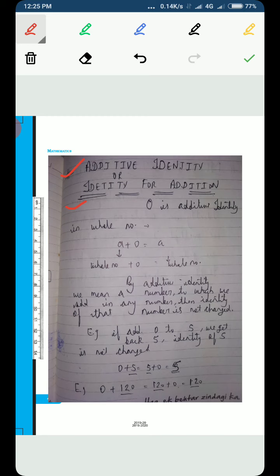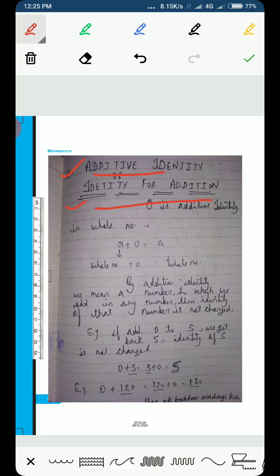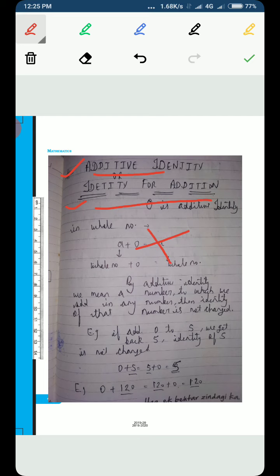First of all, I would like to introduce the topic: additive identity, or identity for addition. We know that additive means addition, and the operation of plus is known as addition, but identity for addition is a new thing for us. So first we will learn about identity. If I ask you what your identity is, you will say, ma'am, my name is this, my father's name is this, and my mother's name is this, and this is my identity.